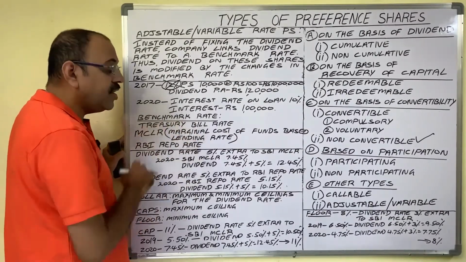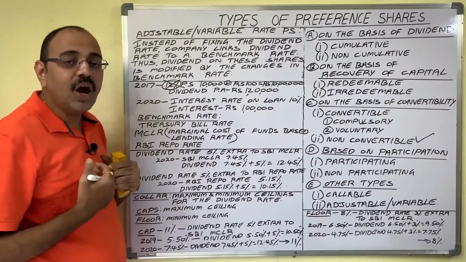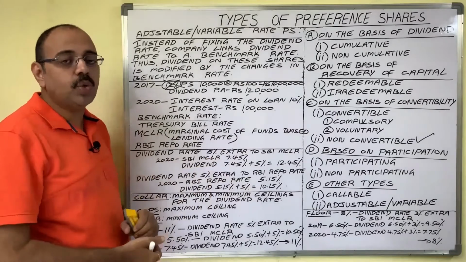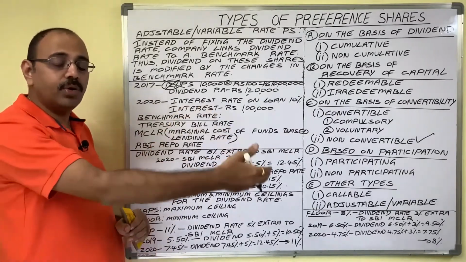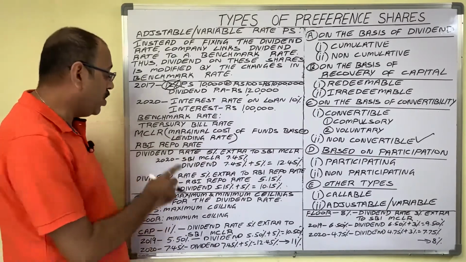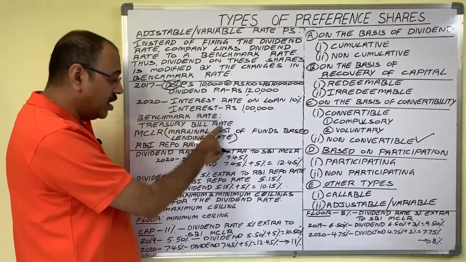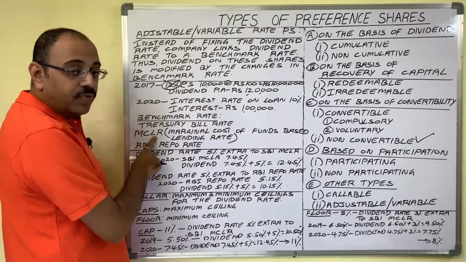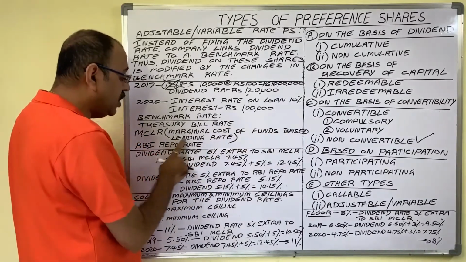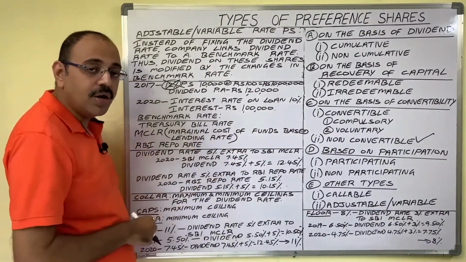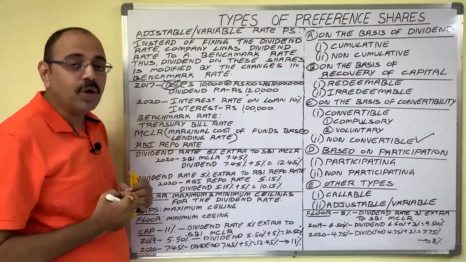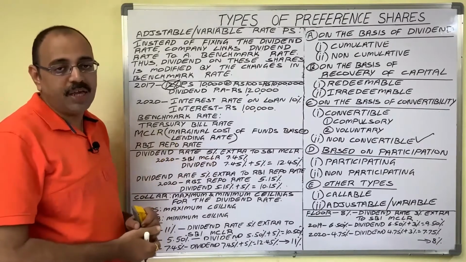What is treasury bill rate? When the government needs a short-term loan from the public, the government sells treasury bills through RBI, and to the public the government pays some interest. That interest rate is known as treasury bill rate. MCLR full form is marginal cost of funds based lending rate. This is the minimum rate at which commercial banks are supposed to give loans to the public.